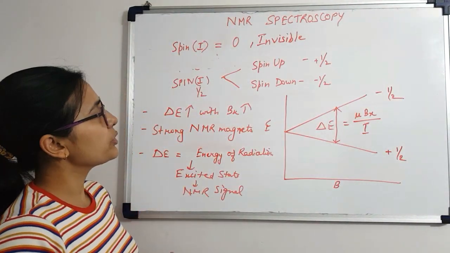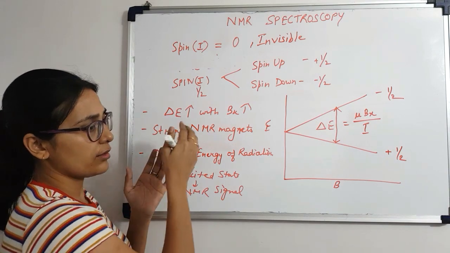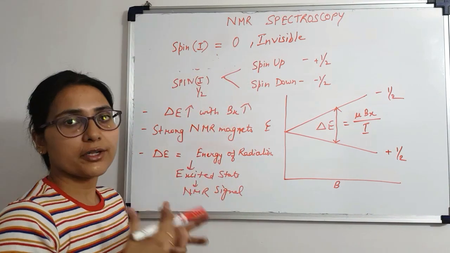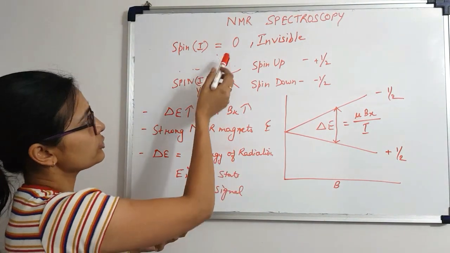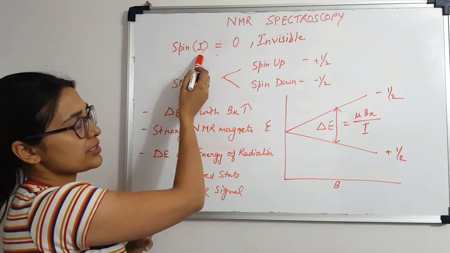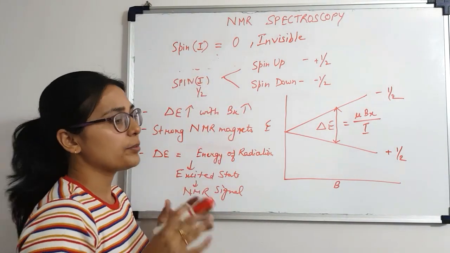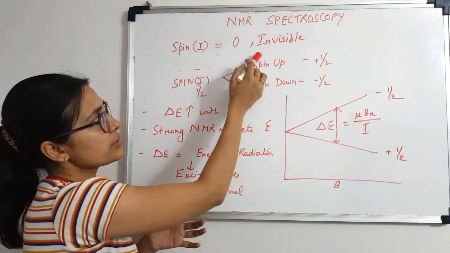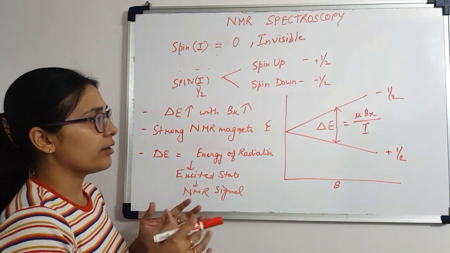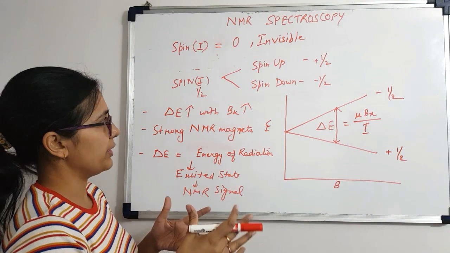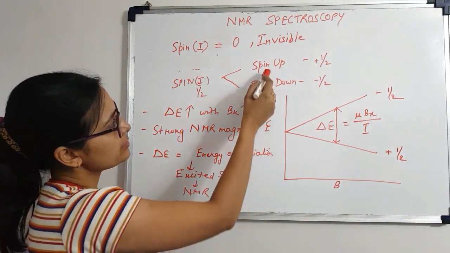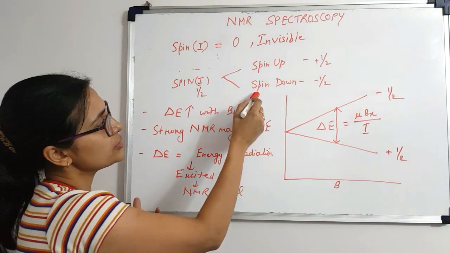Now another thing to remember is that for NMR spectroscopy to occur, the spin of a particular nucleus has to be more than 0. It cannot be 0, because if the spin, which is represented as I, is 0, that particular nucleus is going to be invisible to NMR spectroscopy. Now for any nucleus with a particular spin, there are two spin states that exist: one is the spin up state and the other one is the spin down state.